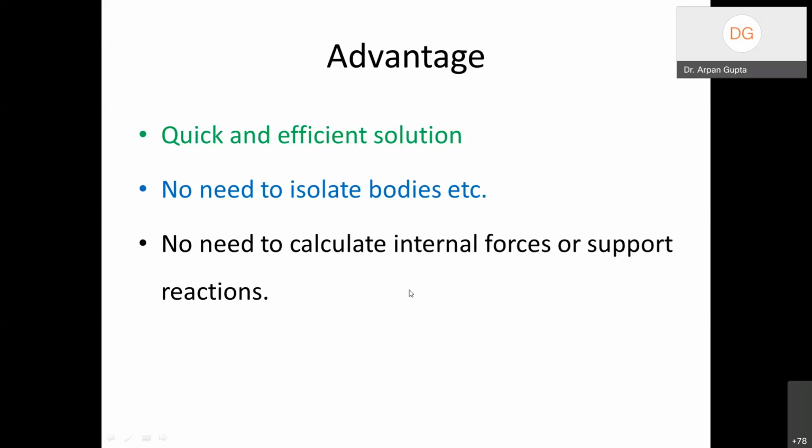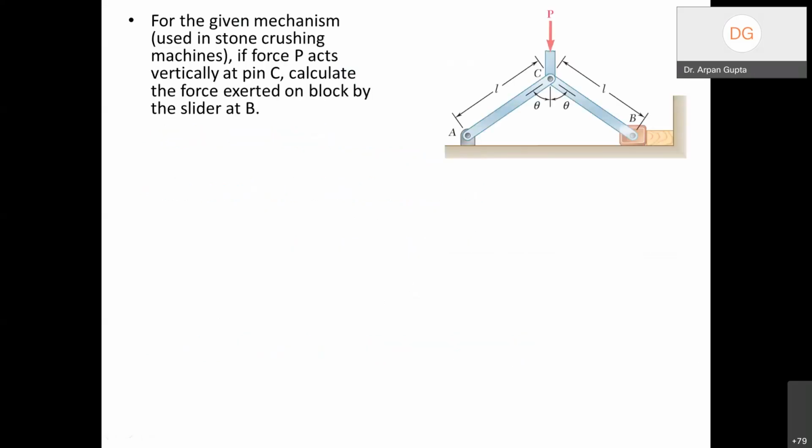But with this method, we will not need to do all these things. This method directly relates to cause and effect: there is an input, which is like the cause, and the output is like the effect. So this method basically just talks about input and output. You'll see the advantage of this method.